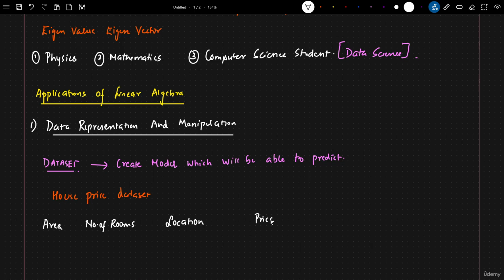Now, in this use case, I am planning to design a model. This model's work will be that it takes area as input, number of rooms as input, and location as input, and it should predict the output, that is price. Usually, whenever you are trying to solve this problem statement,